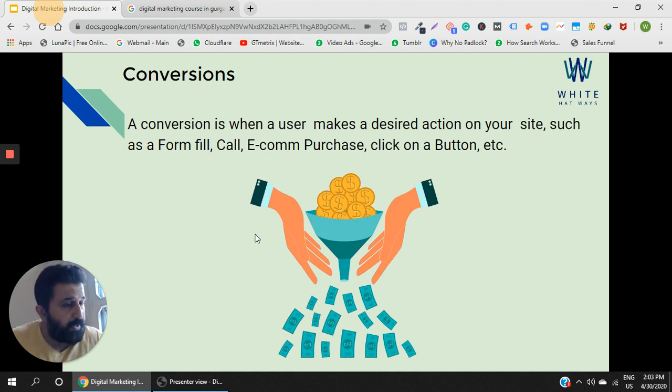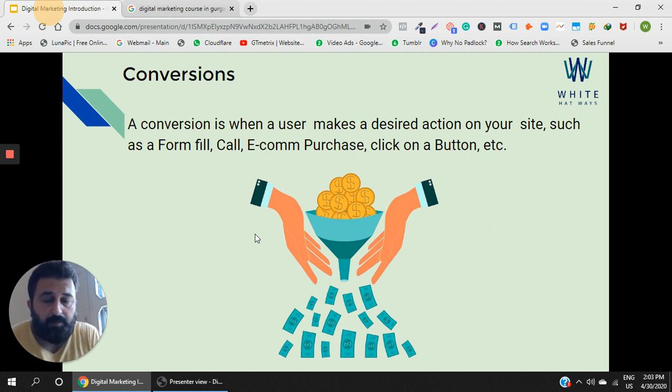Similarly, a click on a button can be a conversion. A click on a submit button, somebody downloading my form, somebody filling up a lead form can be a conversion. Somebody scrolling down my page can be a conversion. Scrolling down a page would mean that somebody is really interested in my content, and that is the reason they are scrolling down 75% of my page, or maybe 100% of my page.